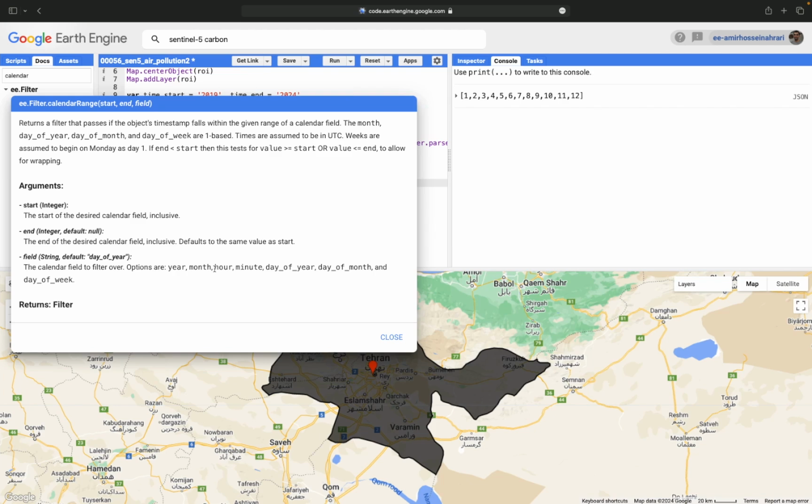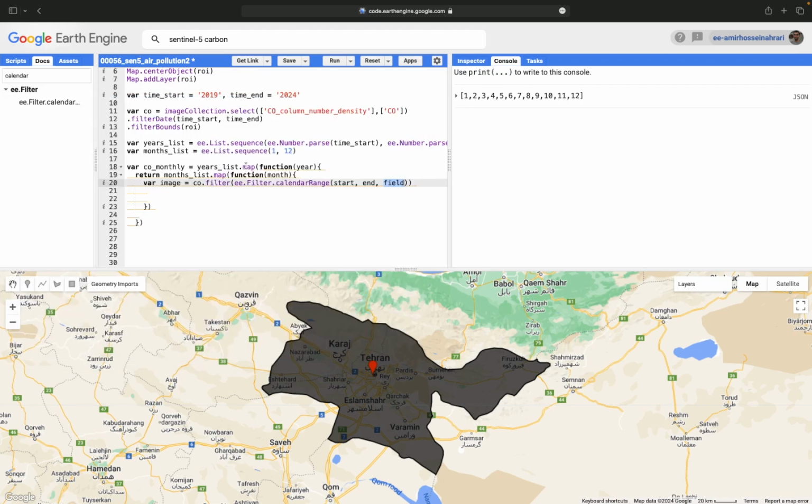Year, month, you can filter your data based on year, based on month, and based on different characters available here. I'm going to use year and month. For each input year, I want to filter the data. The CO images are first filtered based on the years list.